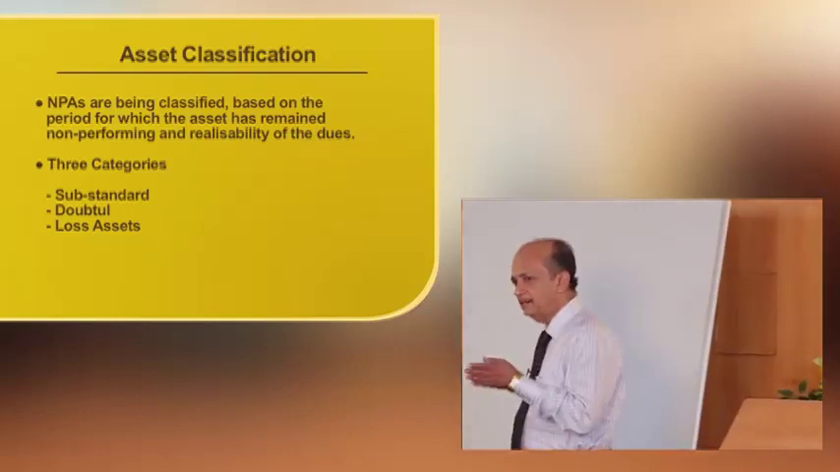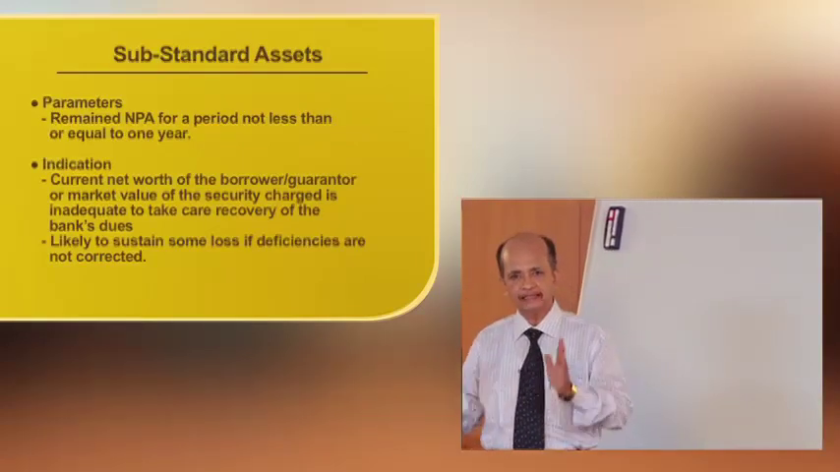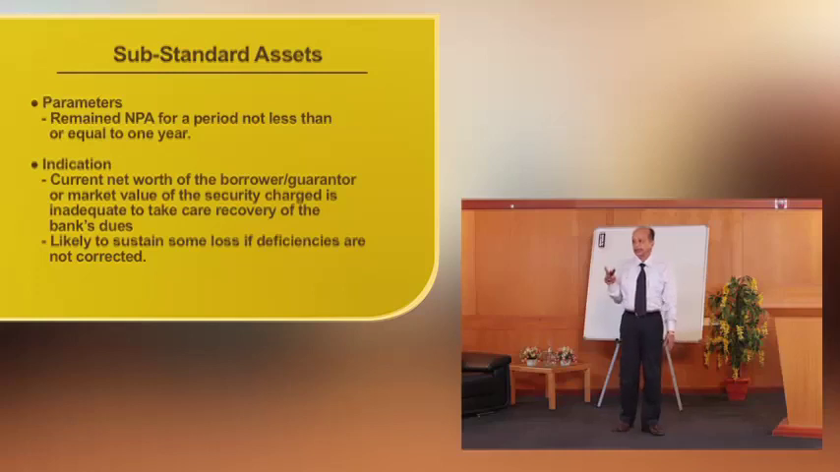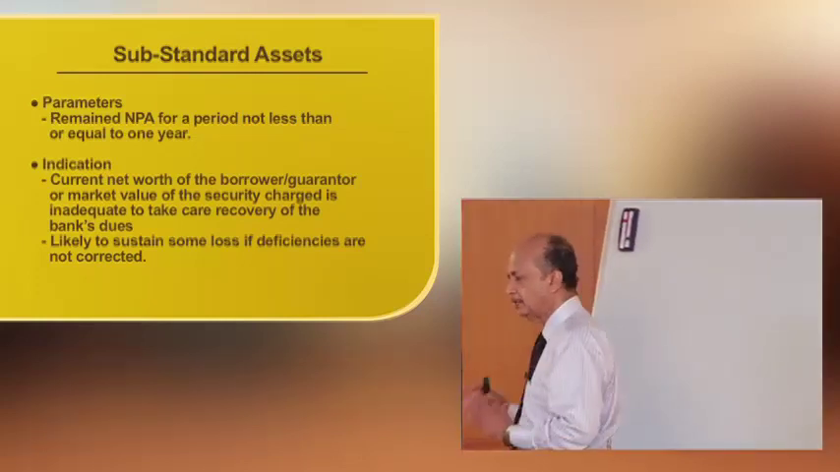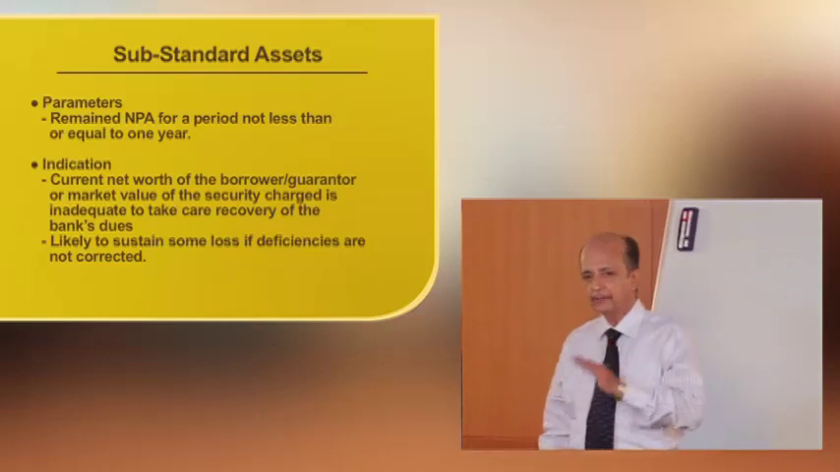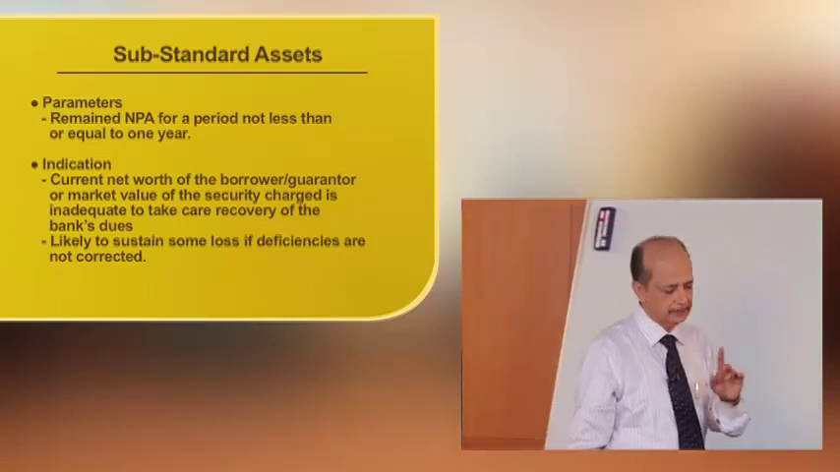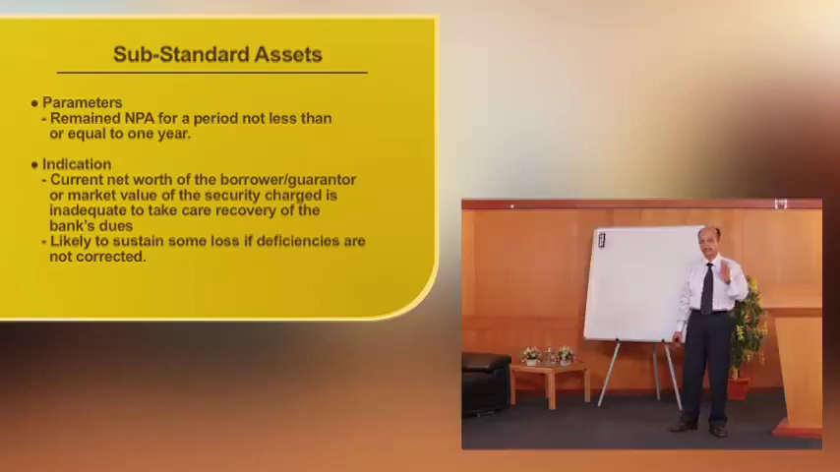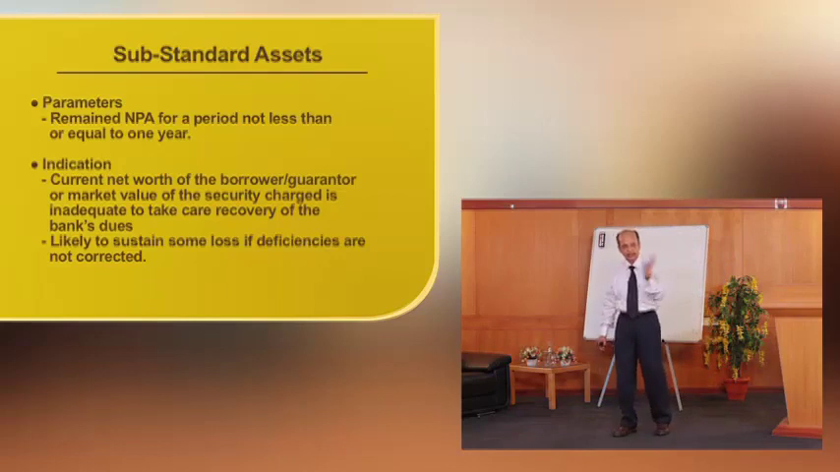The substandard: what is the parameter fixed for classifying a non-performing asset as substandard? If the dues remain NPA for a period not more than 1 year, then it is classified as substandard category. And what is the implication? What is the significance?